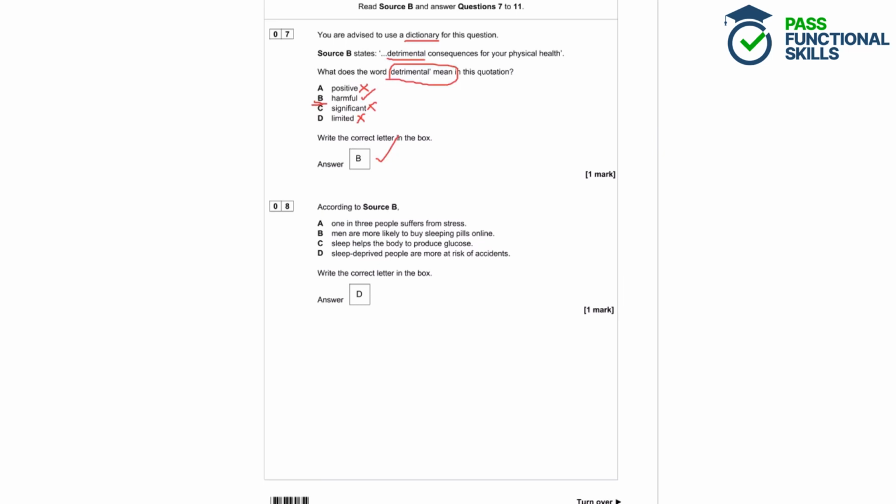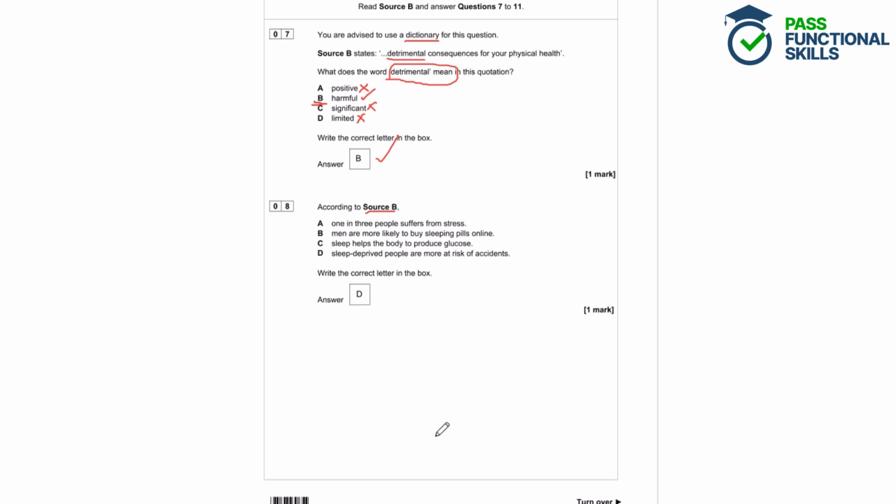Question 8. According to source B, A. 1 in 3 people suffers from stress. B. Men are more likely to buy sleeping pills online. C. Sleep helps the body to produce glucose. Or D. Sleep-deprived people are more at risk of accidents. Write the correct letter in the box. So we're looking at source B, and we've got to identify which statement is true.